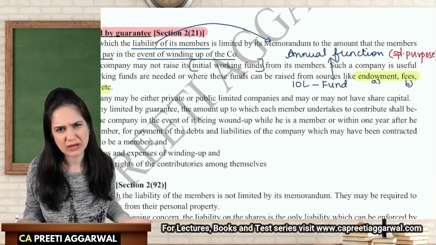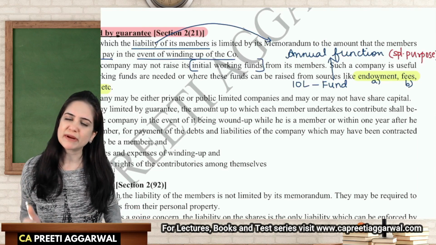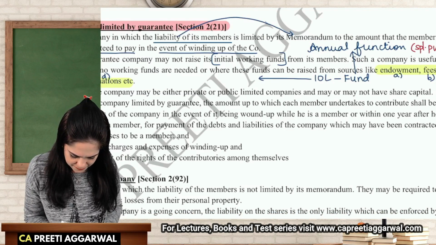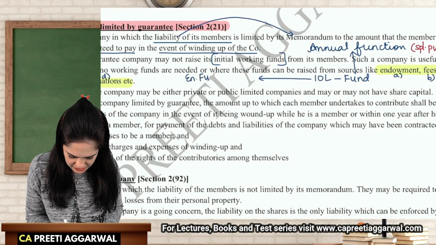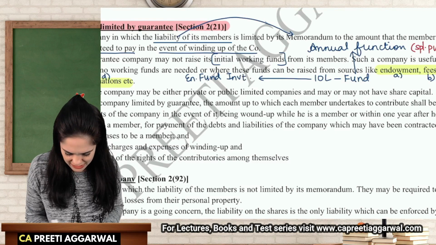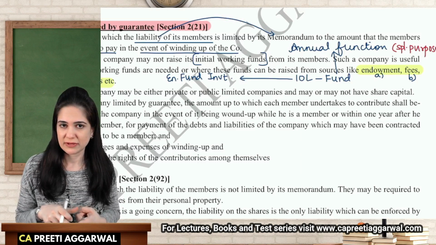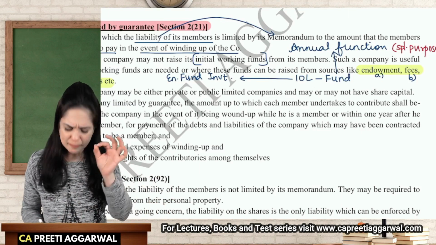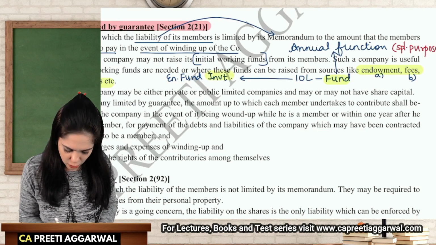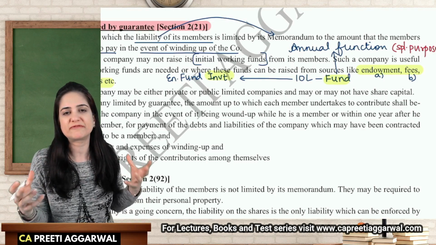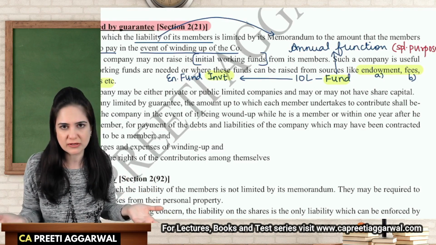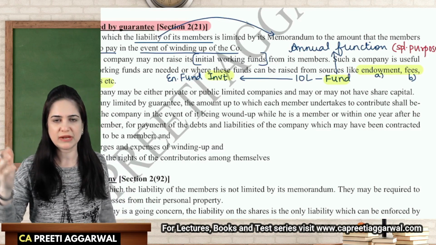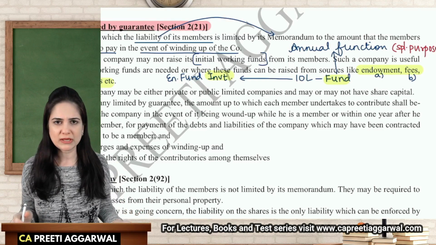Do I need this money every month? No. Why should I keep this money idle in the bank? Invest it. Against this fund, you will have endowment fund investments. Even sinking fund is a kind of endowment fund because it is for a specific purpose, and you have sinking fund investment. Provident fund, you have provident fund investment. So please remember, students, that whenever a fund is created, you will always have investments against it because you don't require the fund money immediately. You don't require it every year, every month. So why keep it idle? Like provident fund, I need to give only when the member retires, no? When that employee retires. So instead of keeping it idle for so many years, I invest that money.